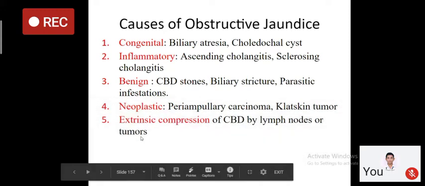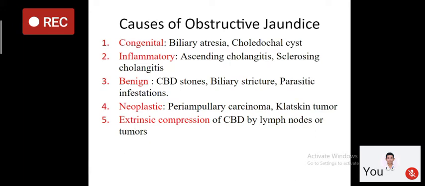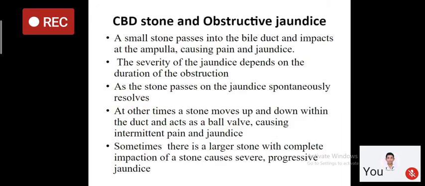So how can carcinoma gallbladder cause obstructive jaundice? First, by causing extrinsic compression of CBD. Secondly, in carcinoma gallbladder, there is enlargement of lymph nodes at porta hepatis, which can compress the CBD and thus lead to obstructive jaundice. So these are the different causes of obstructive jaundice.